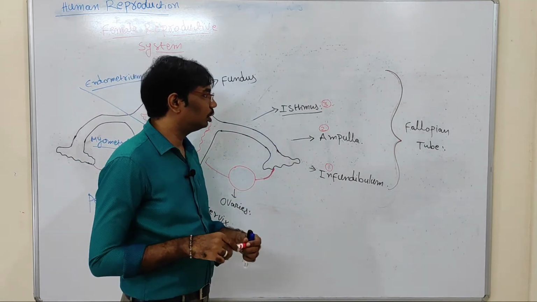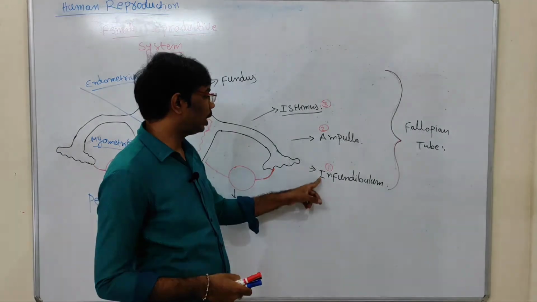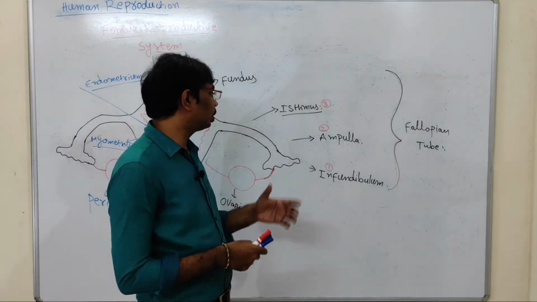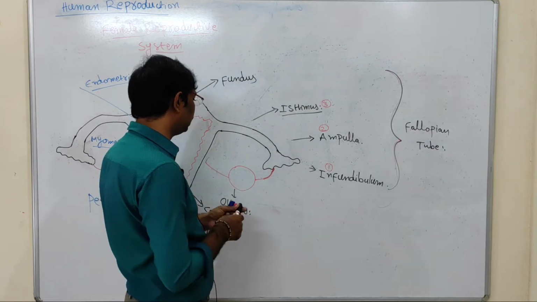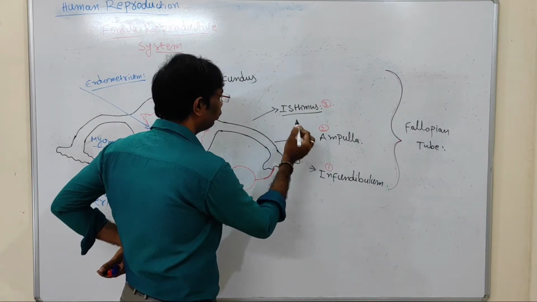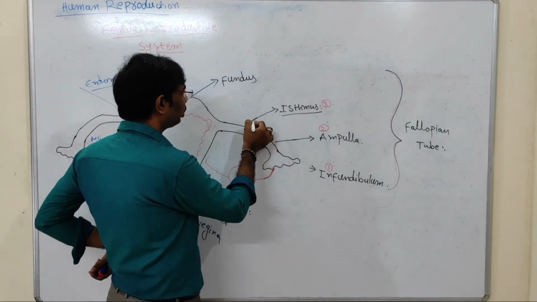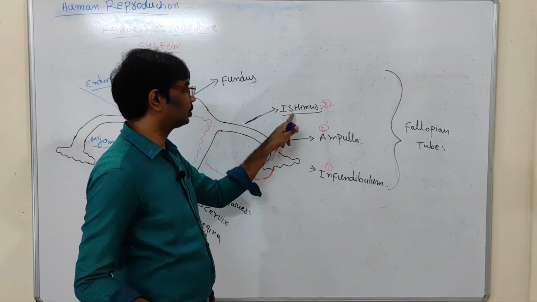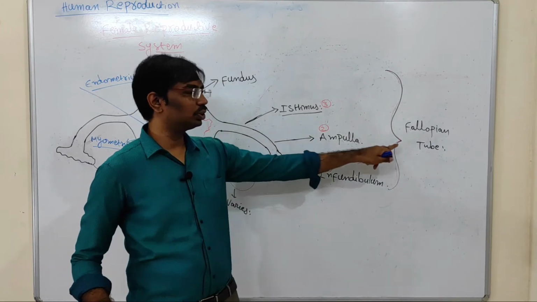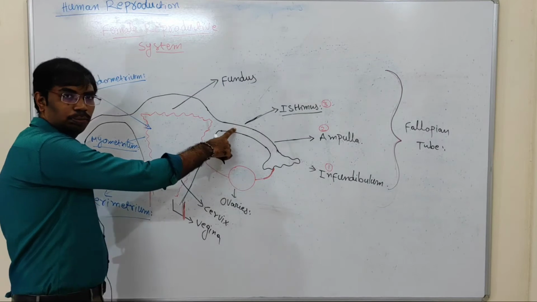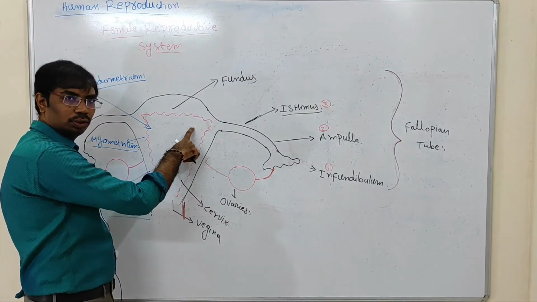See here, the first part of the fallopian tube contains finger-like projections. And the second part of the fallopian tube is this area. Then the last part of the fallopian tube is the isthmus. So these three parts together are called the fallopian tube. The fallopian tube is connected to the uterus.